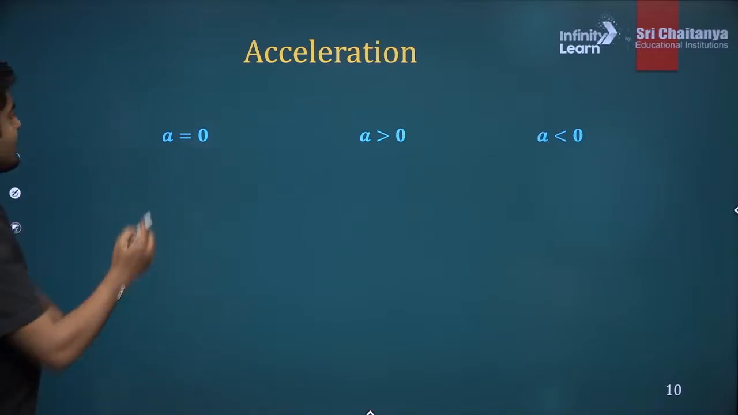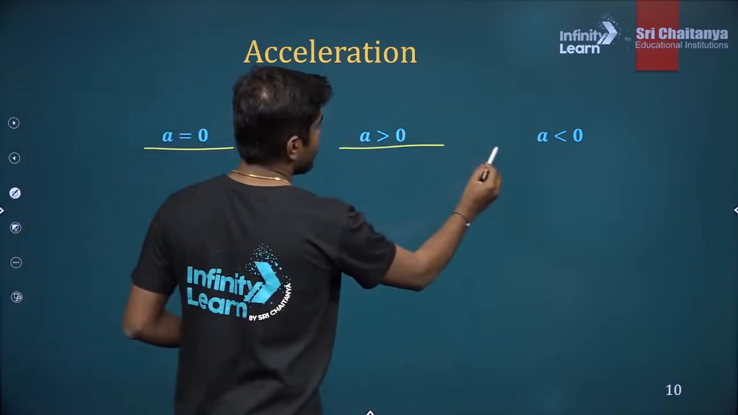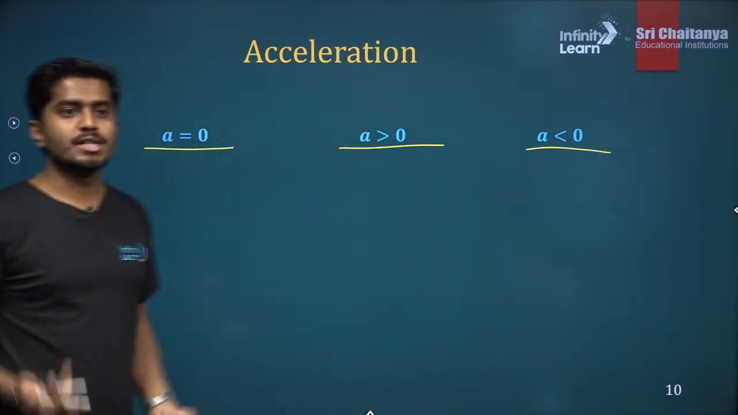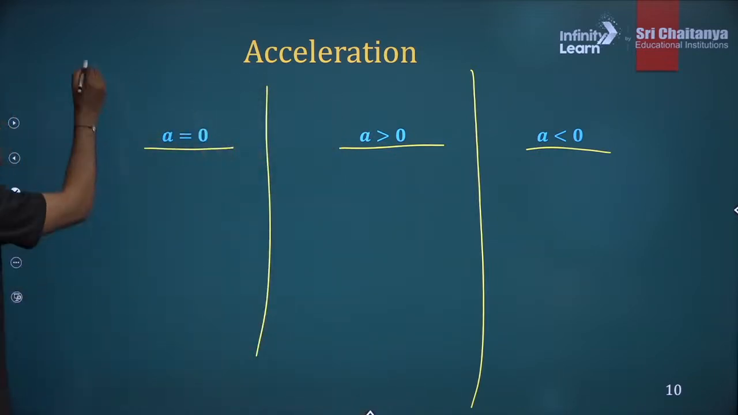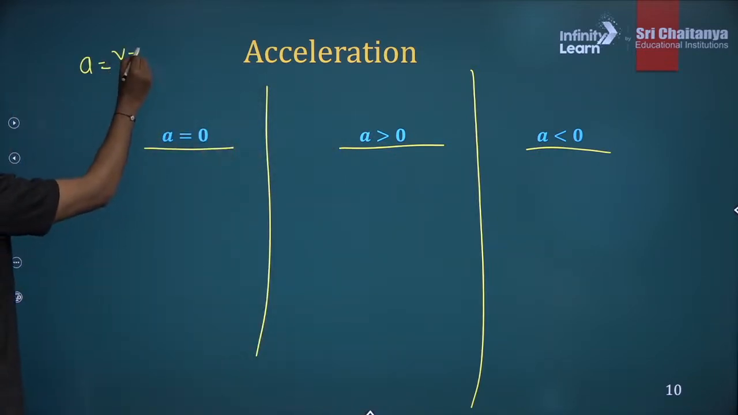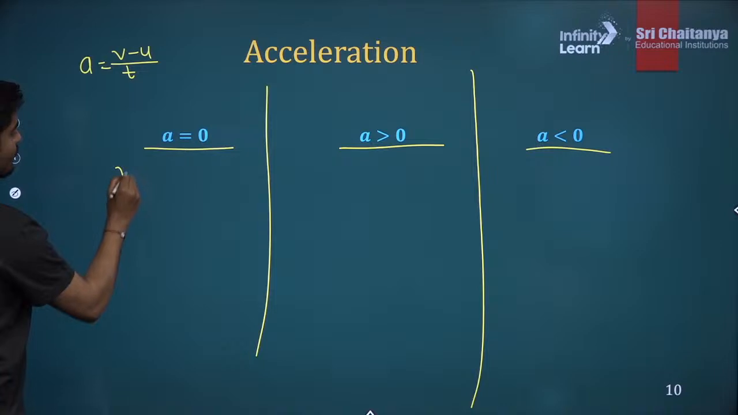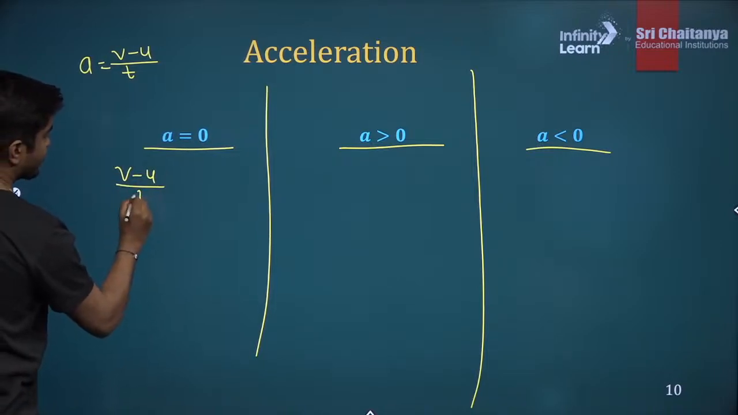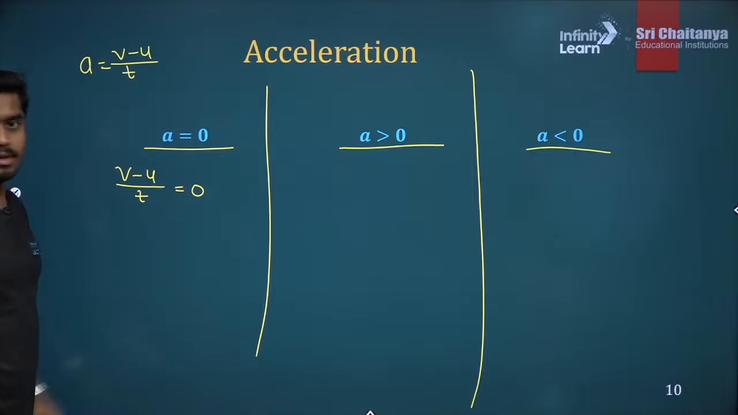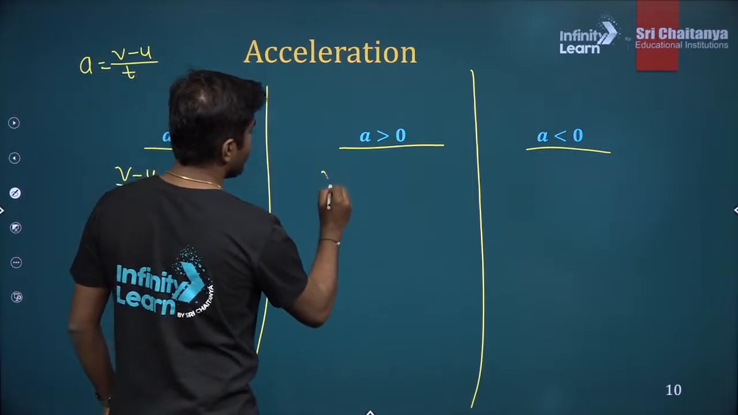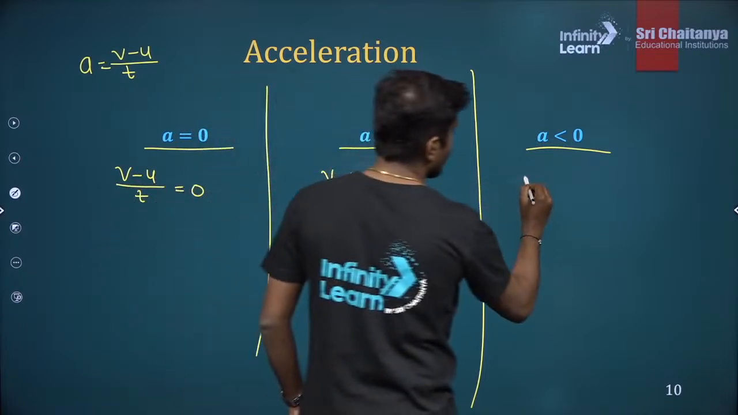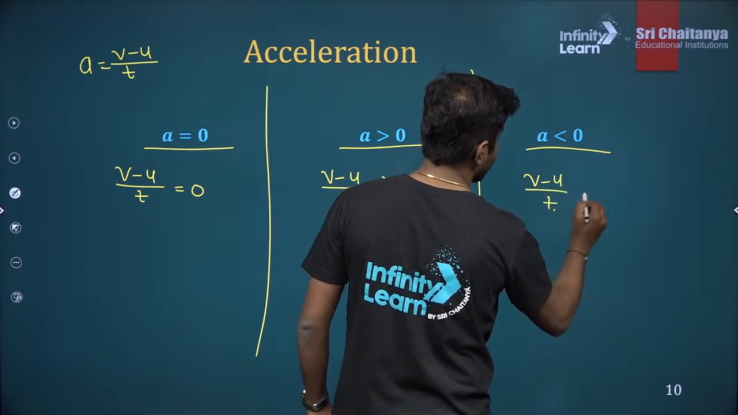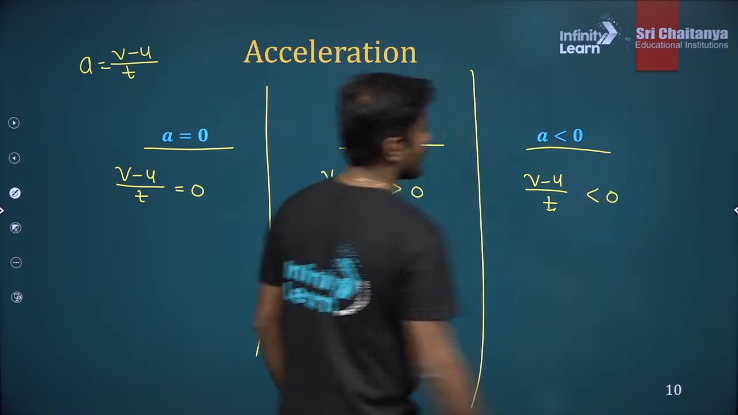Now, I was telling you this. Let's see how the situation looks if the acceleration is 0, positive or negative. Let's do some maths here. Acceleration is v minus u divided by time. Let's substitute this here. So v minus u divided by time is equal to 0. Here I can write the same equation, v minus u divided by time greater than 0, and here v minus u divided by time is less than 0.